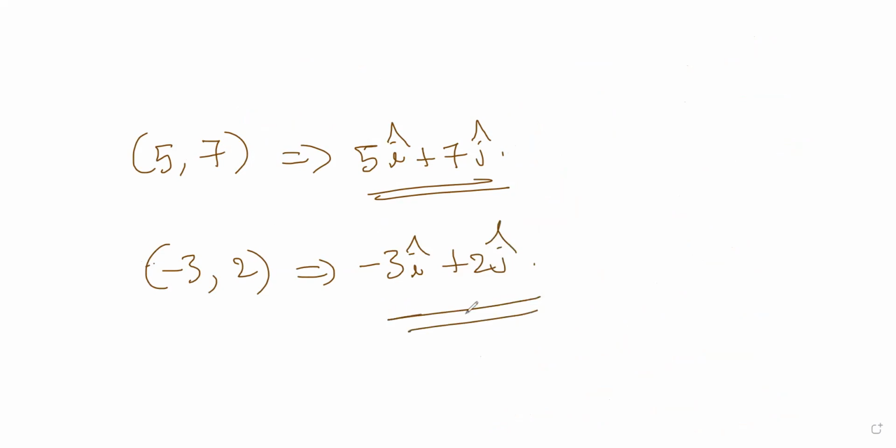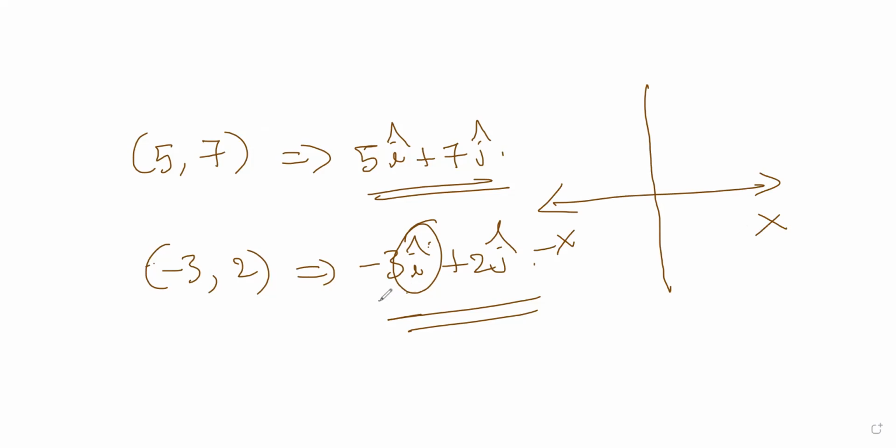You have to move negative 3 units in the x-axis, backwards in the left direction, and then 2J cap means vertically you have to move up. So that's how you reach the point negative 3, 2.